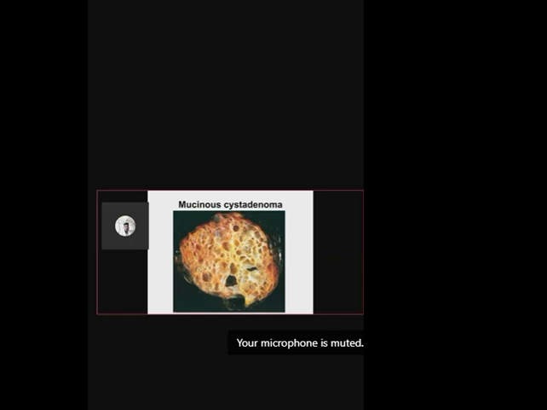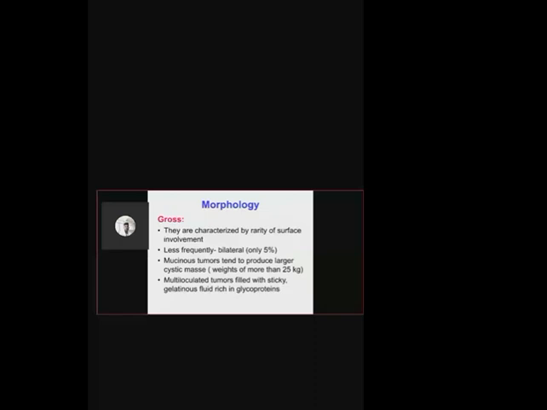So this is the mucinous cystadenoma. Many cavities of varying size. This cavity you can see. And since it is rich in glycoprotein, sometimes it is very easy to go for special stain, as they will take up the stain, positive stain with this special stain.